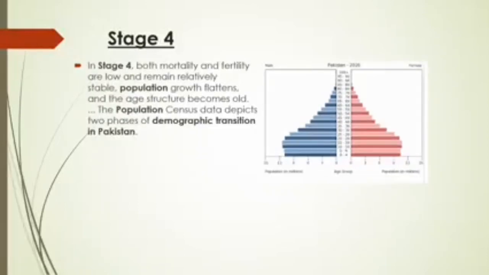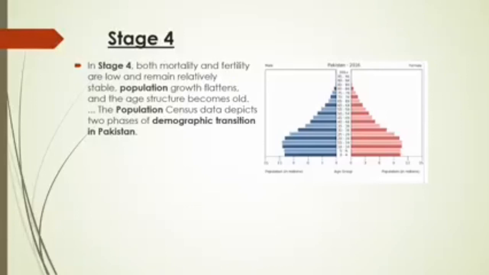Look at stage 4 as well. In stage 4, both mortality and fertility rates remain relatively low. Look at the structure. That is why a smaller number of children is shown; the age group of 0 to 4 is smaller than 25 to 39 or 30 to 34.